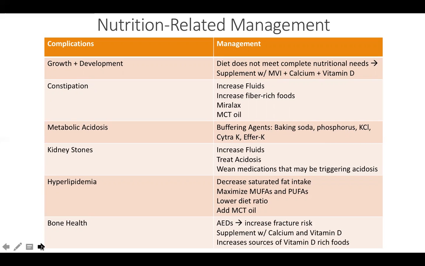Acidosis may occur, in which RDs recommend incorporating some type of buffering agent such as baking soda or F or K, to treat acidosis, which also may help those patients with kidney stones.